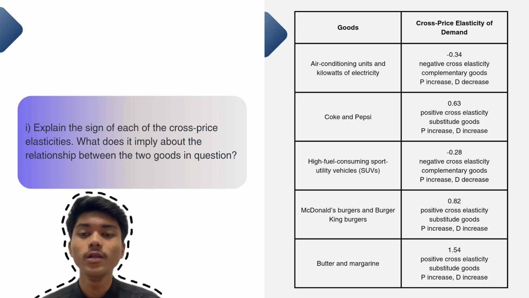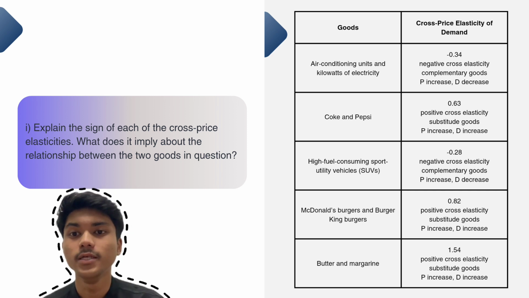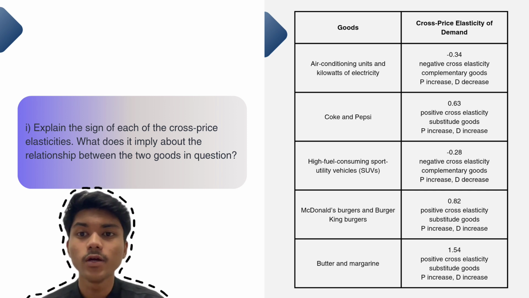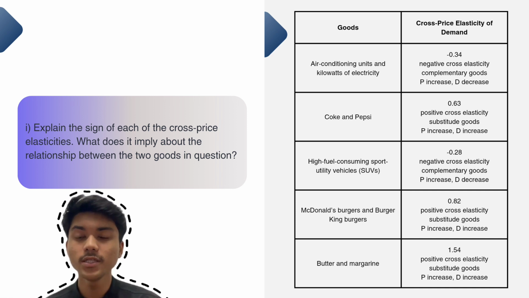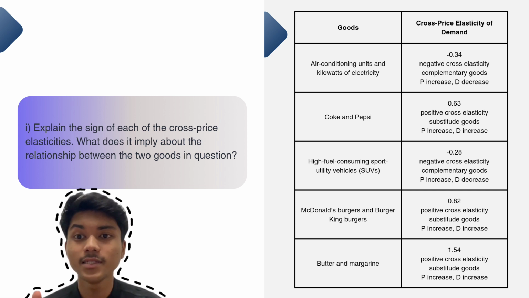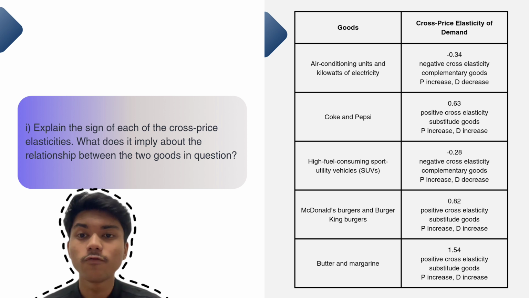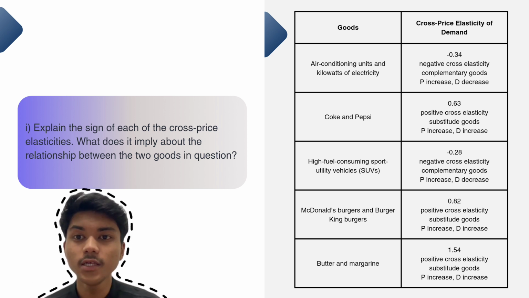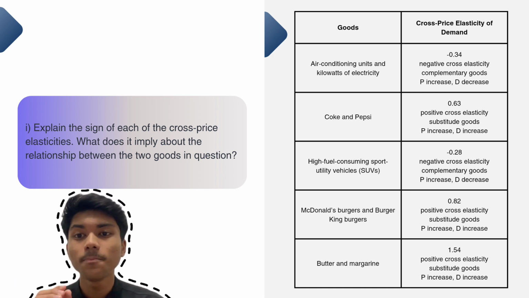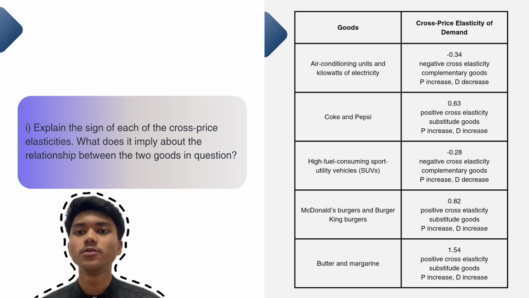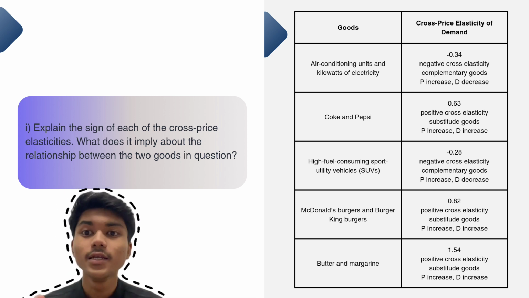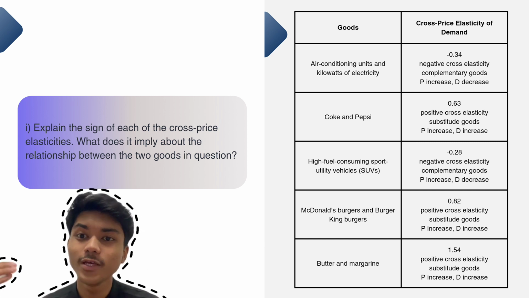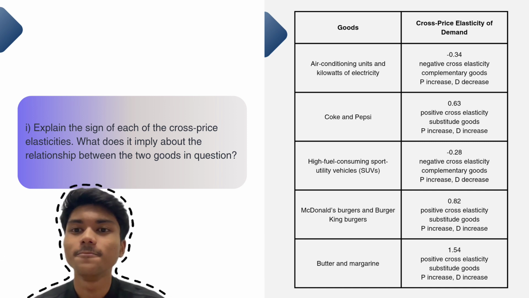Now we will move to Coke and Pepsi. The result is 0.63, which is a positive cross elasticity. So we know from the positive cross elasticity that they are substitute goods. That means when the price of Coke increases, the demand for Pepsi also increases, and vice versa.